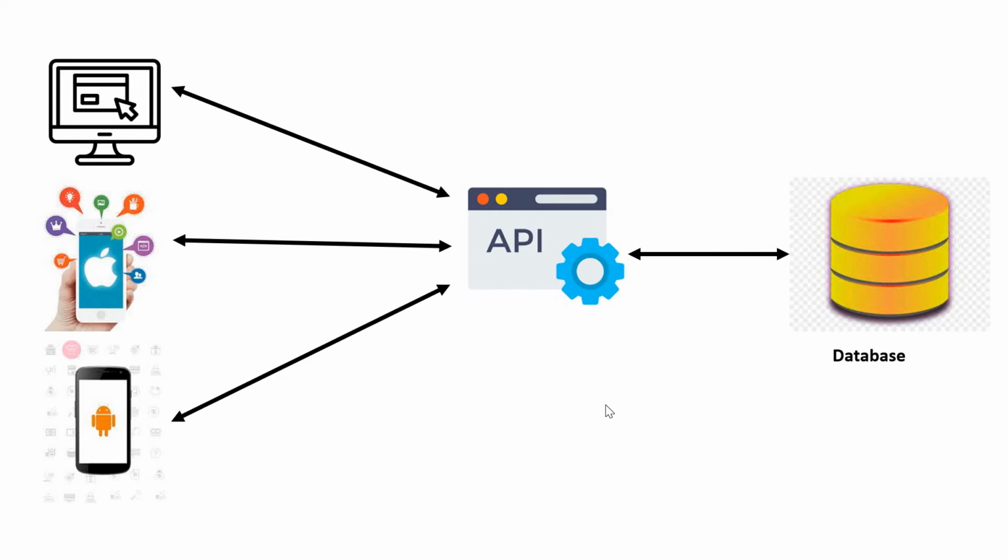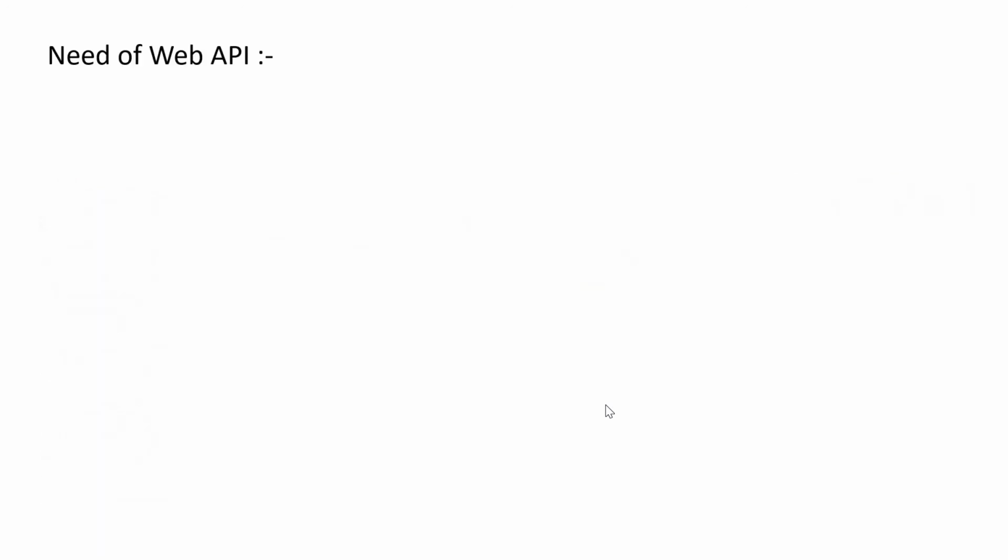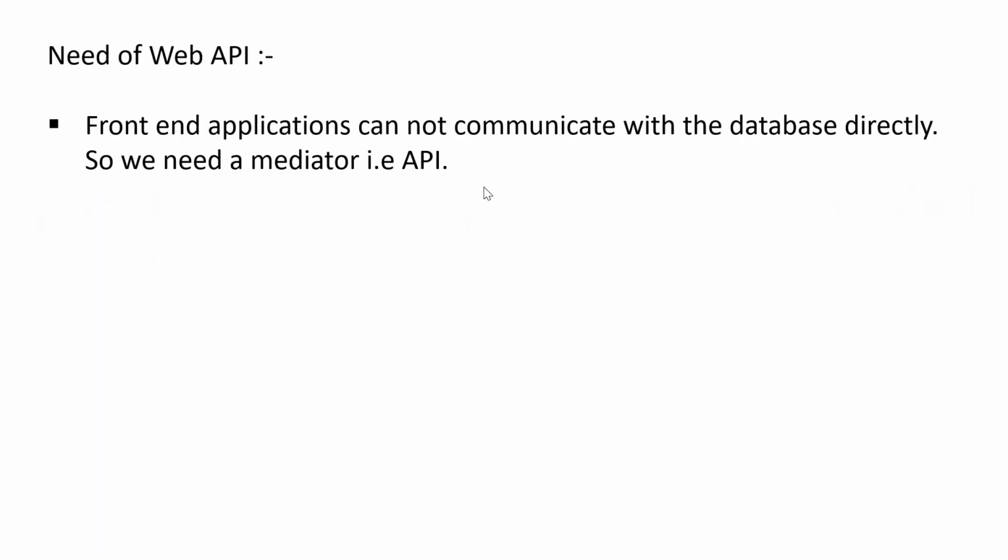Now let's discuss finally some conclusions. First point is front-end applications cannot communicate with the database directly, so we need a mediator, that is the API. And the second point is avoiding business logic duplication. If we are using a web API project, then we don't need to write business logic again and again for each application. Our web API project will act as a centralized project, and all applications are going to interact with this web API project.